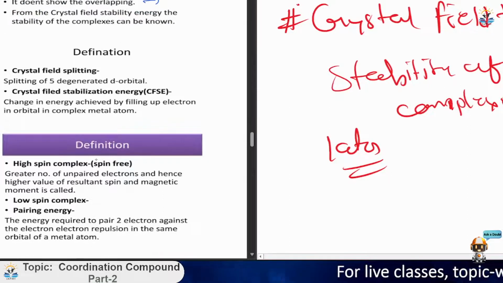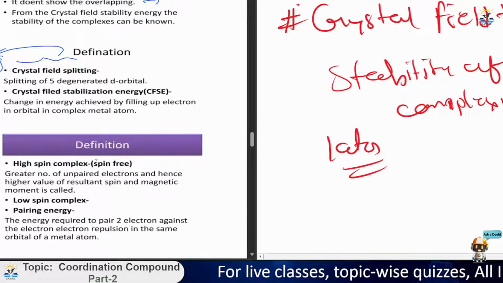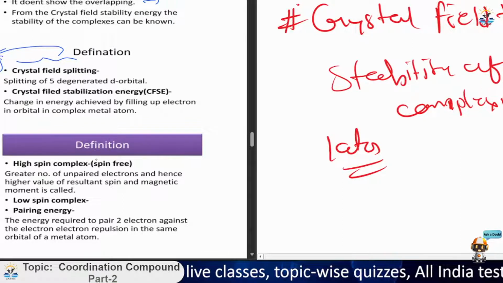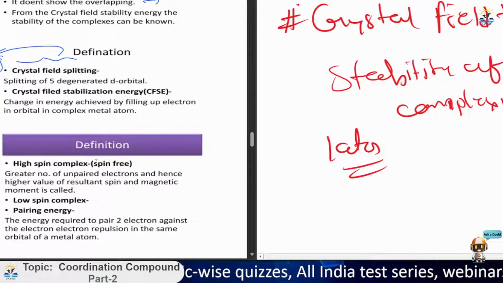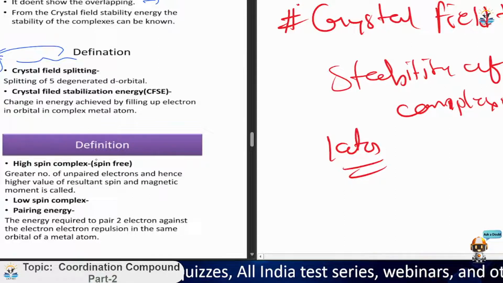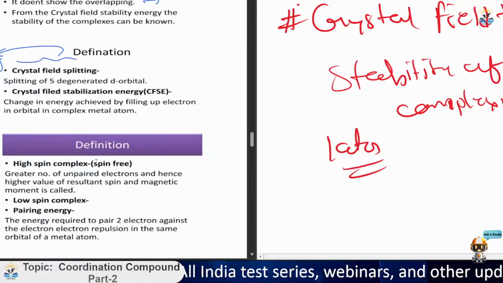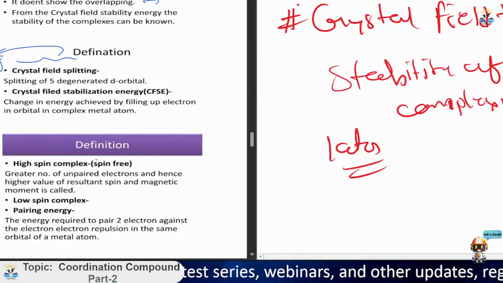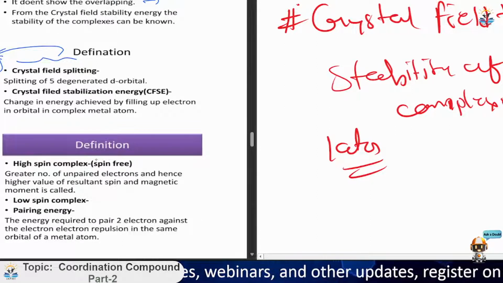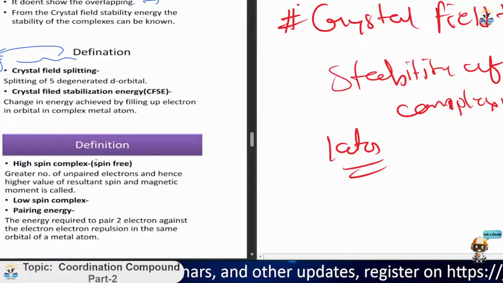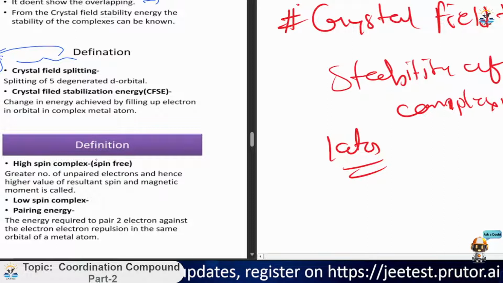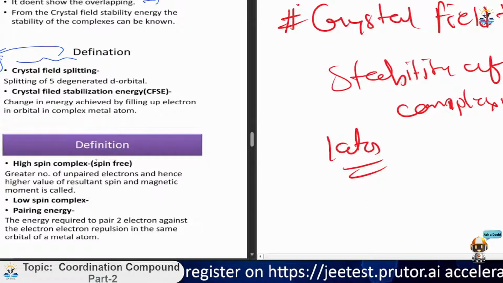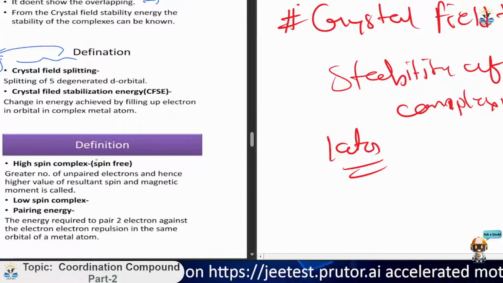Now, what is the definition of this crystal field splitting? This crystal field theory was different, and this splitting is different. Splitting is basically that if we have an isolated complex compound, that coordination compound, then it will split into the T2G and EG sets. There will be five d orbitals, maybe three up, two down, or two up and three down, based on the different stability of the ligand.